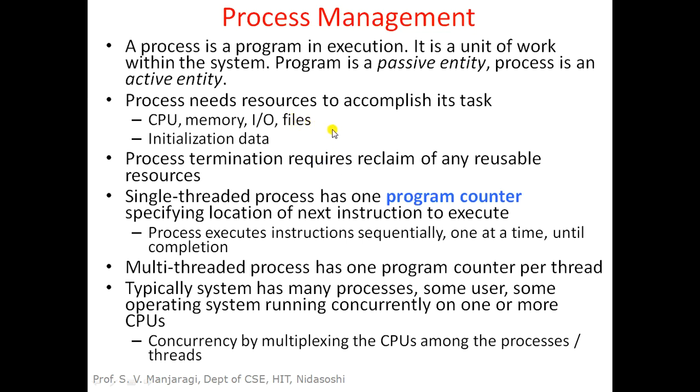There is another file required here for the process, that is the standard error file. Whatever errors are generated during execution of the program or by the process must be displayed to the user through output devices. For that it will make use of the standard error file. So standard input file, standard output file, standard error file: these are the files we need to allocate to the new process. And also there is the need for initialization of data for the new process.